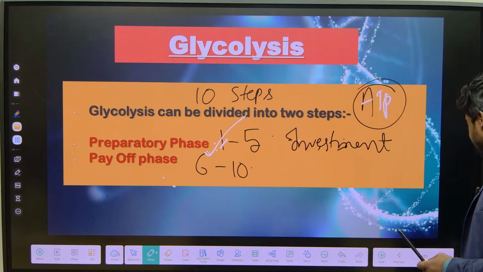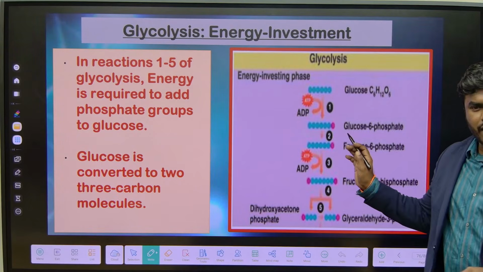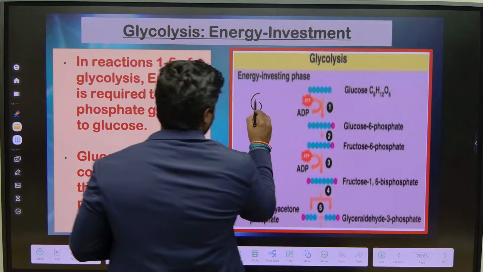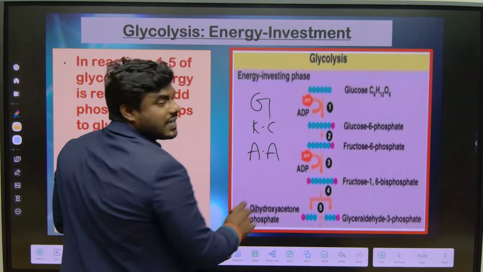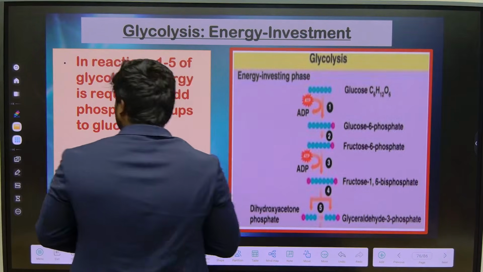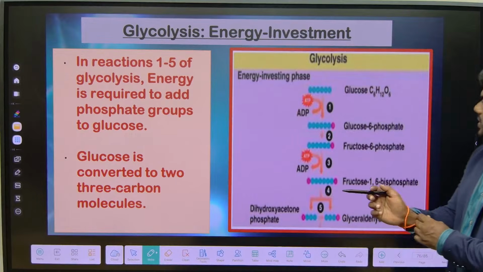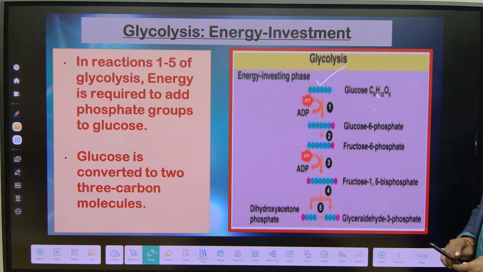We'll see that. Now, is it necessary to remember the structure? It is mandatory to remember the structures of glycolysis, structures of the Krebs cycle, structures of amino acids. If you miss this, you will lose the question definitely, and that is not difficult also, remember. So the first 5 steps, energy investing phase.